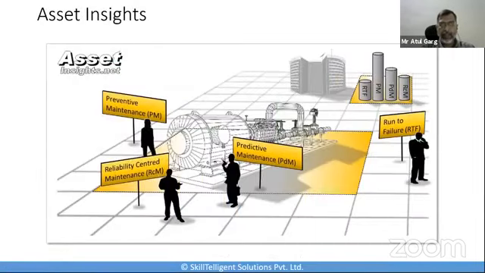The second part, which I would look into, would be asset insights. Okay. If I have asset insights, they will provide me visibility into the asset, which is my machine, and enable my production managers to make more effective and right decisions to improve the overall machine efficiency. Okay. And if I can improve my manufacturing efficiency, it means I'm focusing on three areas: preventive maintenance, predictive maintenance, and throughput. Okay. Let's talk about all three of them one by one.